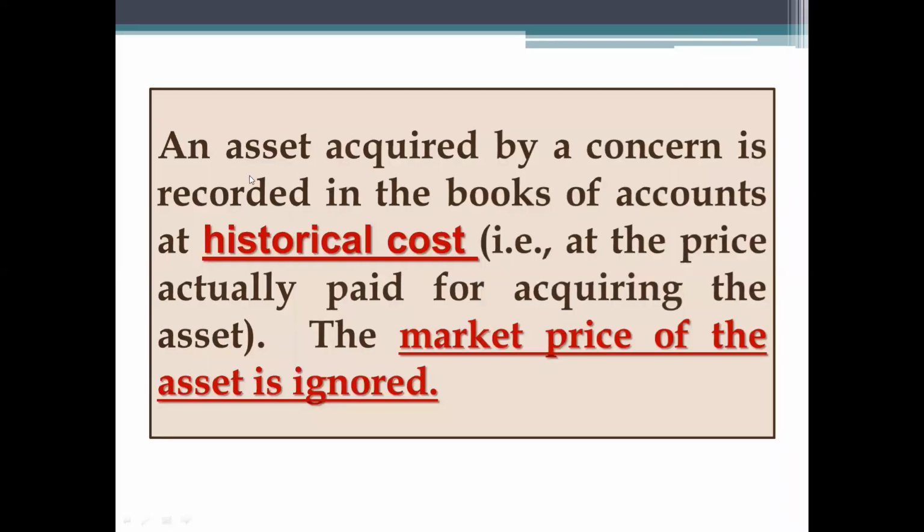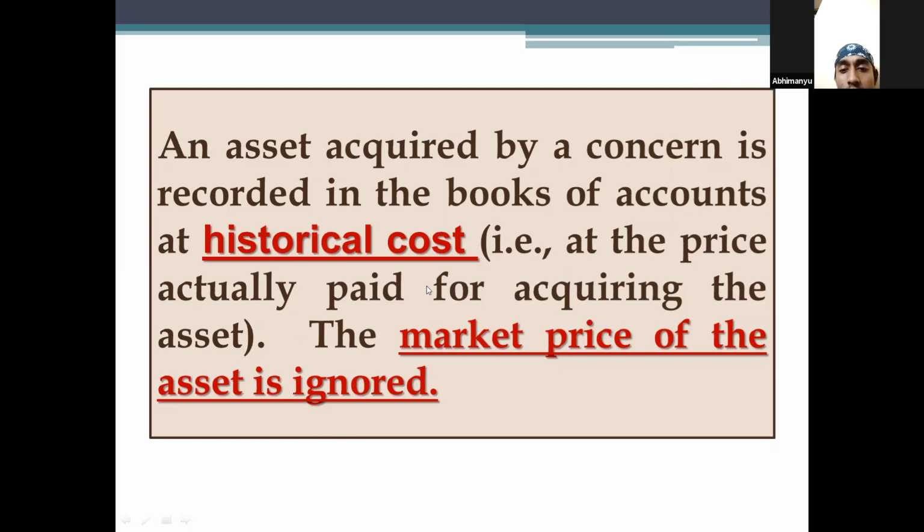What is cost concept? It is a concept where assets are recorded at historical prices. Market volatility is not considered or accounted. Is it clear? Can I move to the next? Abhimanyu, is it clear? Is it clear what is cost concept?